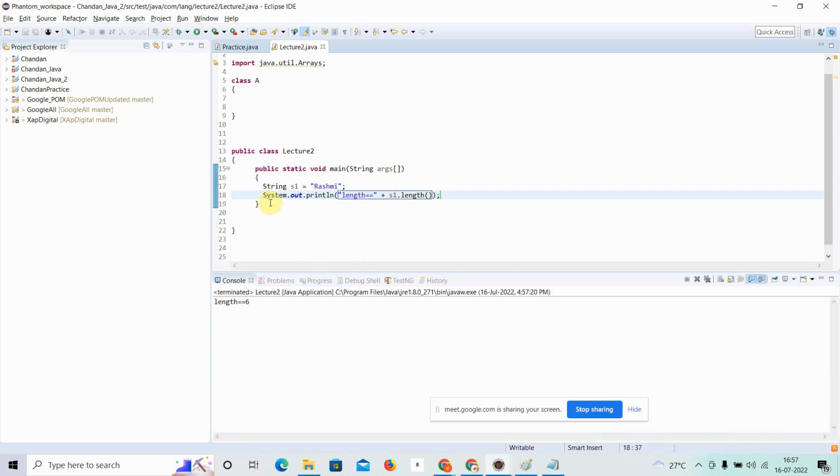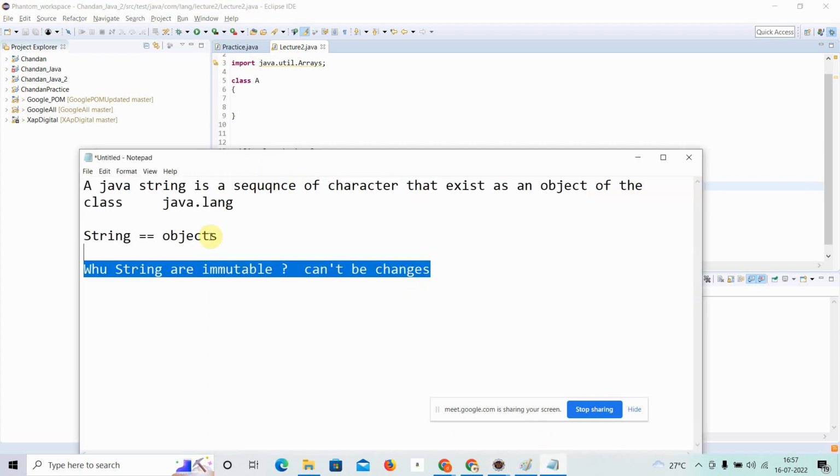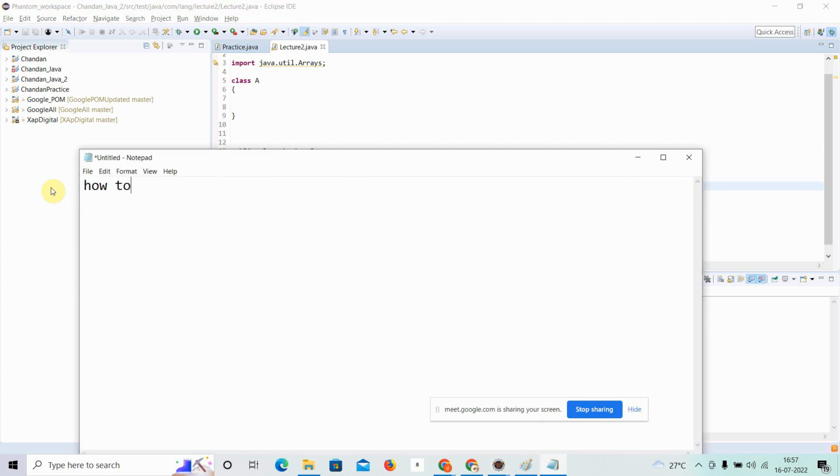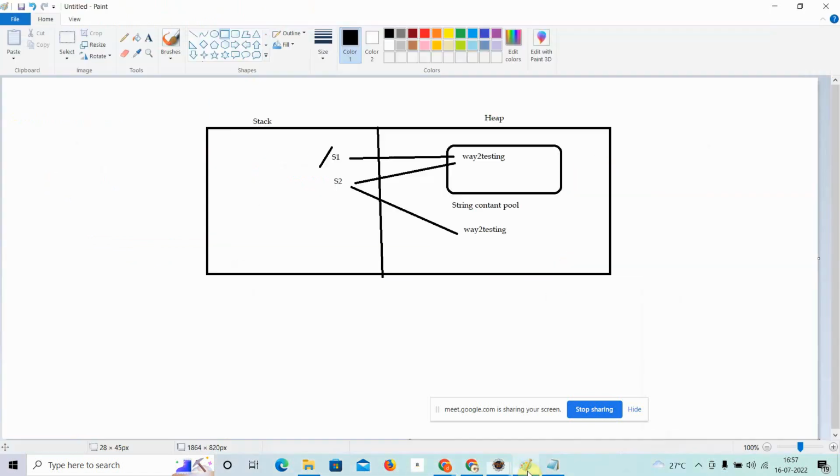In your whole life you will keep playing with strings, and mainly you will be using this, but in the interview they will ask you many things. Now a very favorite interview question: how to reverse the string. First understand the concept of reversal.